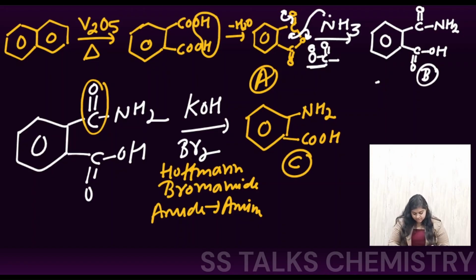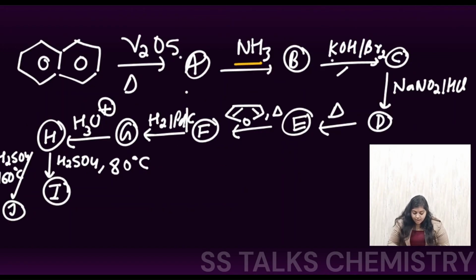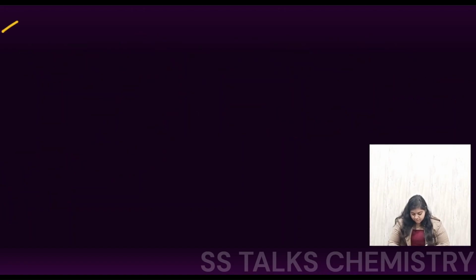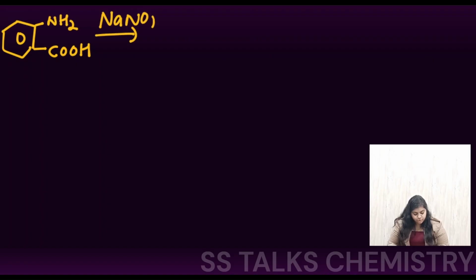Now this C is treated with NaNO2 with HCl. So this species, which had the NH2 and here we had the COOH, they treated it with NaNO2 with HCl. These are the conditions for the reaction which is known as diazotization.